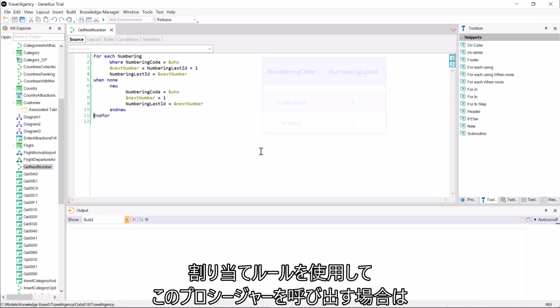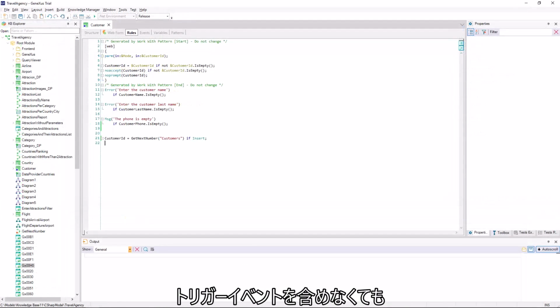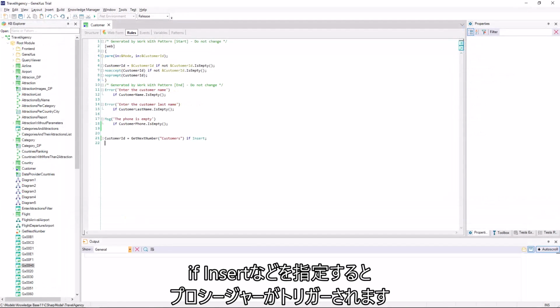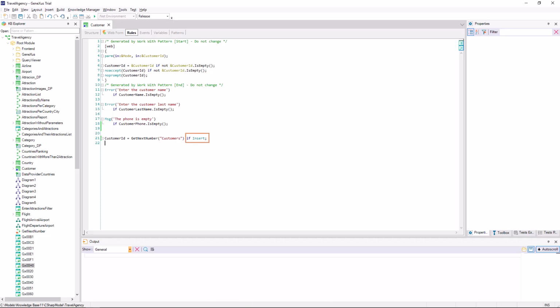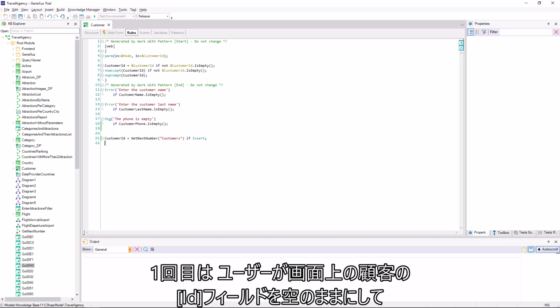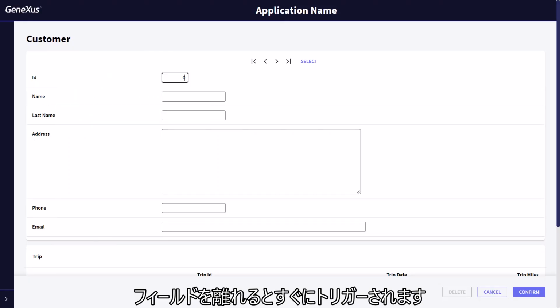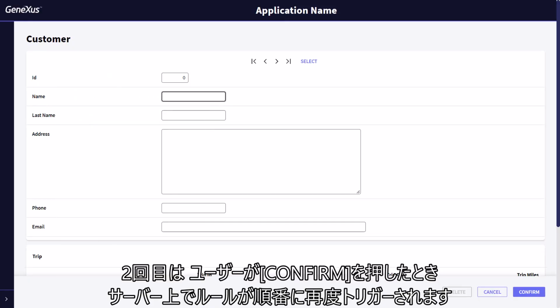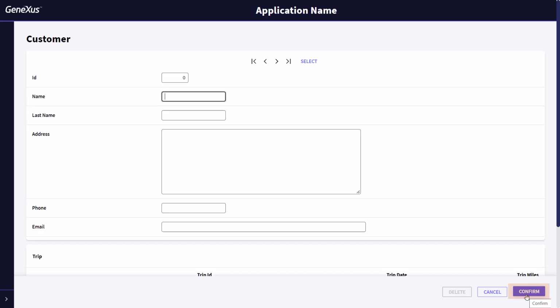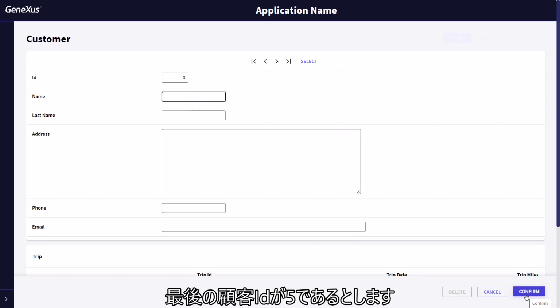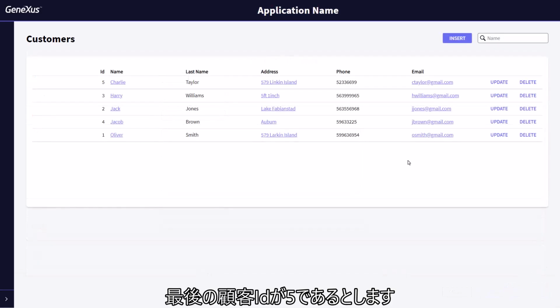If we invoked this procedure using the assignment rule without a trigger event, for example, if insert, the procedure will be triggered once, as soon as the user leaves the customer ID field empty on the screen and leaves the field, and a second time when the user confirms and the rules are triggered again in order on the server. Let's imagine that the last customer ID is 5.